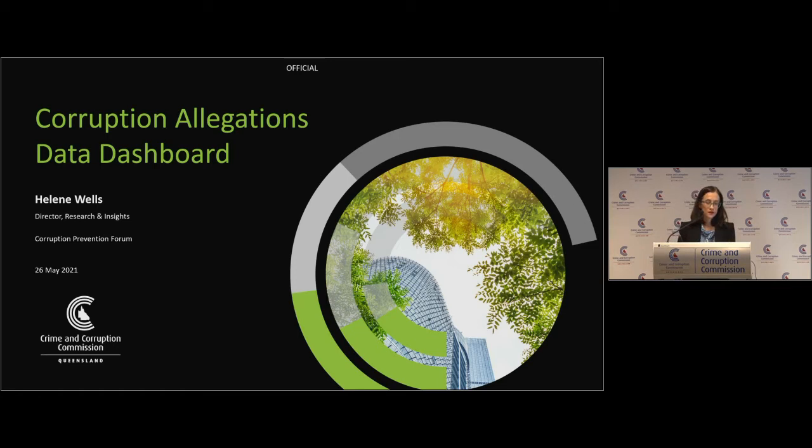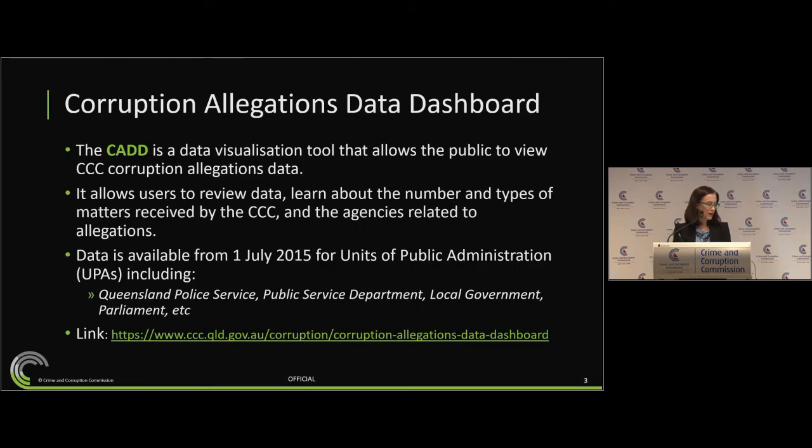We usually refer to this as the CAD, and it's a data visualisation tool that's available freely on our website. We use the software Tableau, but we're in the process of looking into options to improve this user experience. We tend to publish data about different UPAs such as Queensland Police Service, public service departments such as Transport or Department of Education, local government, Parliament. I provided the link for you in the dashboard. So on this particular slide.